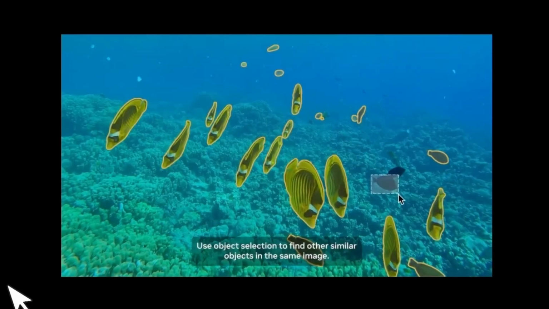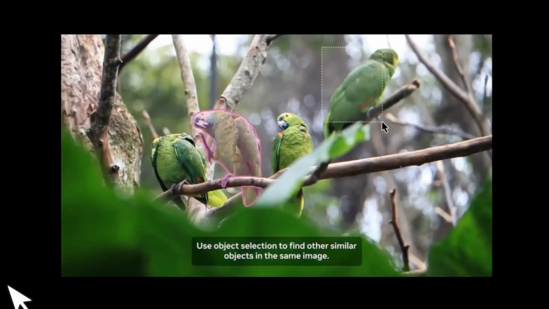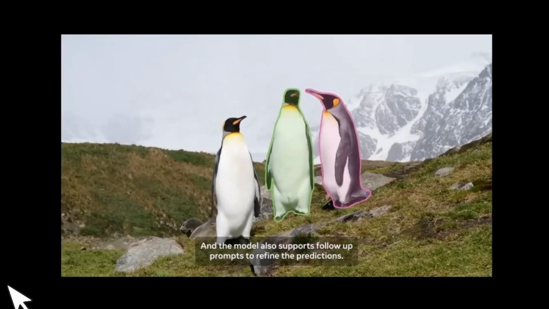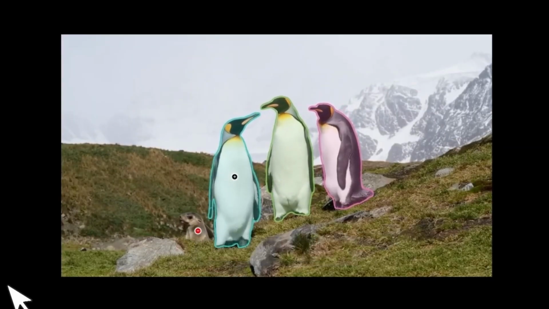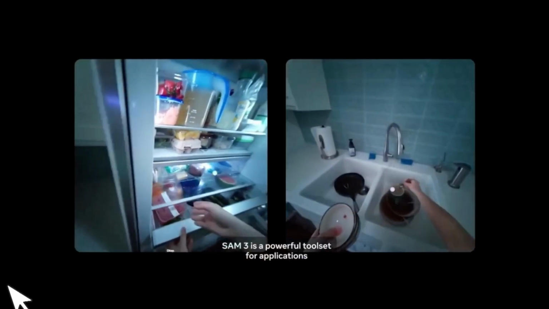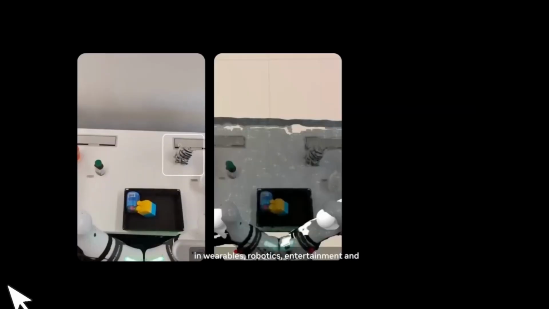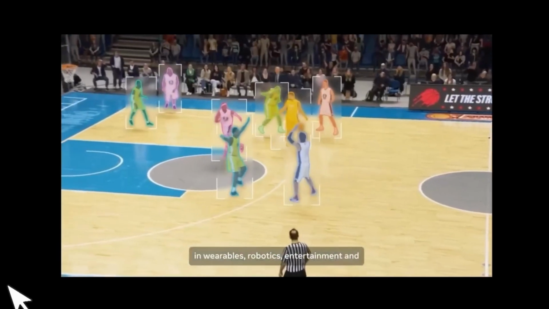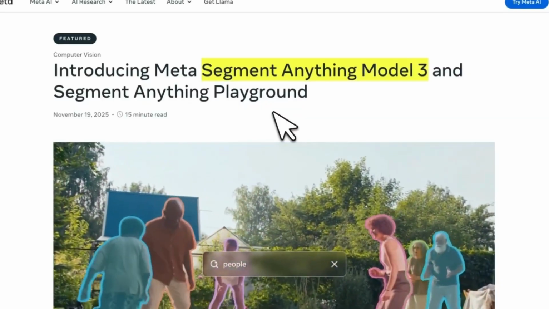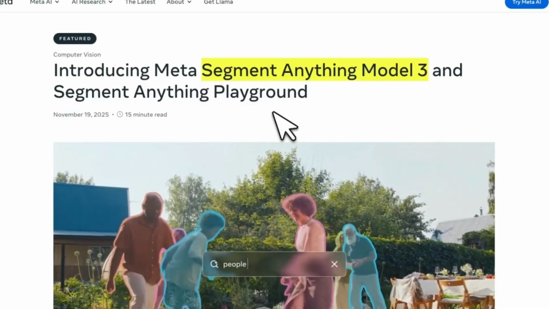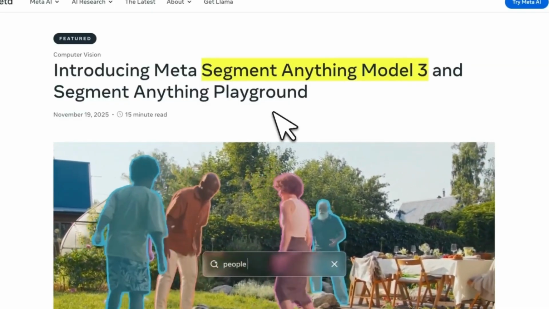With this model, you can now have visual input where you can select an item or object in the image, and then the SAM model is able to expand that throughout the video sequence and detect similar objects for you. But I'm glad that Meta is still releasing open-weight models after what happened with Llama 4.